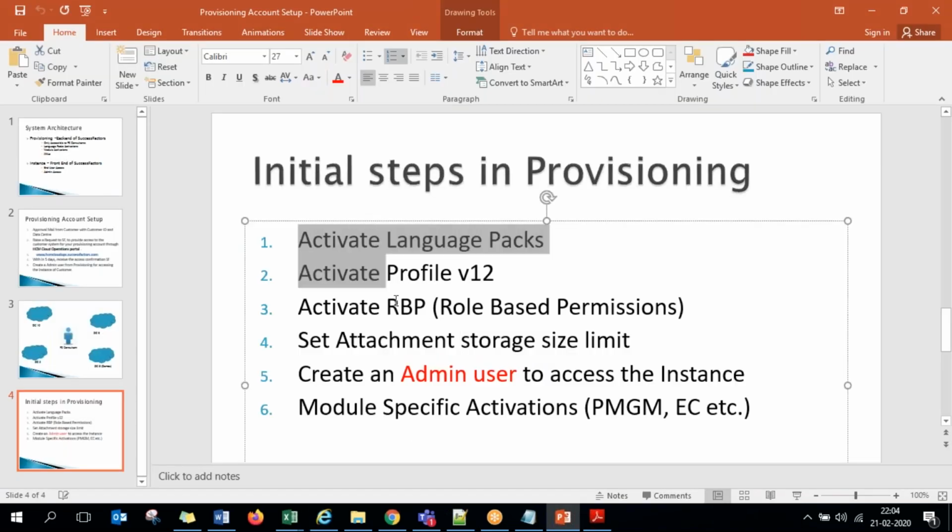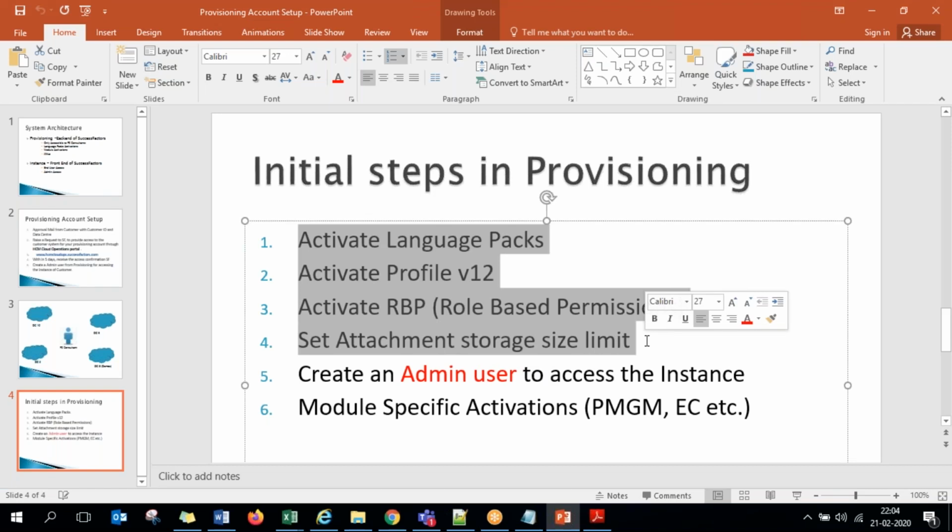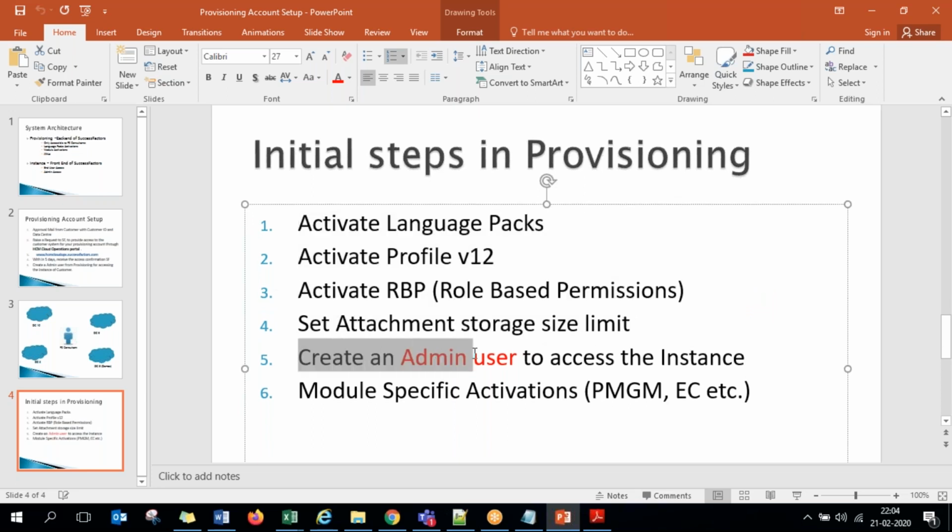So these are the first 4 important factors that you have to make sure are properly set up in the customer system. Then you can start creating your own ID for the front-end instance system. Obviously, that ID we create will become the admin ID, through which we later carry out all the configurations in the SF system. So create an admin user to access the instance.